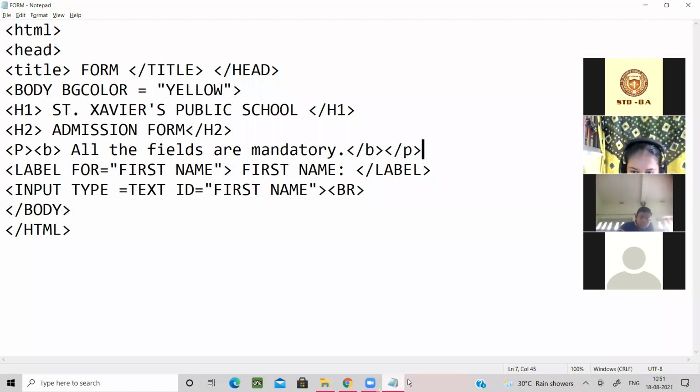Form in HTML, give the heading and write the code. Like the way you can finish the entire coding. The coding is from your book. I have only done up to here. After body they have written form, method, post, action, and so on, meaning the website address where they are going to upload their form. But we don't have to bother like that. So up to this, if you are able to do it, it's okay, fine.